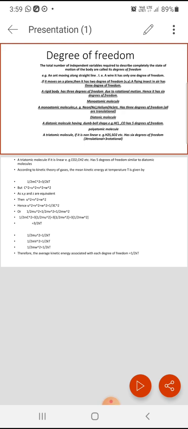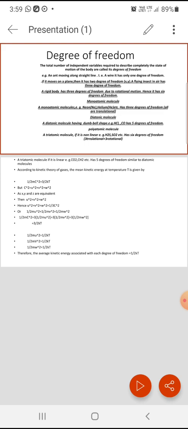But suppose the ant is moving in a plane, then we require two variables, suppose x and y. X and y are the two variables required to describe completely the motion of the ant in a plane. Therefore, in a plane there are two degrees of freedom.